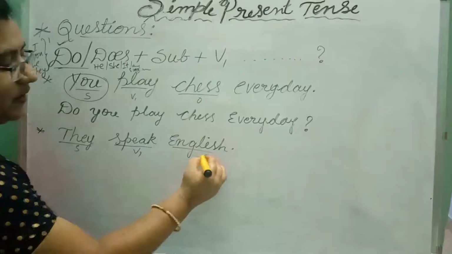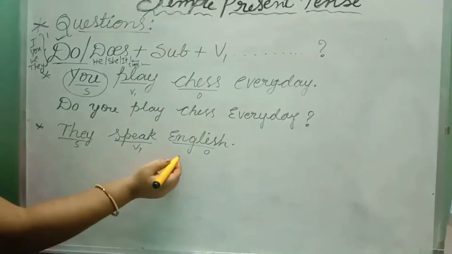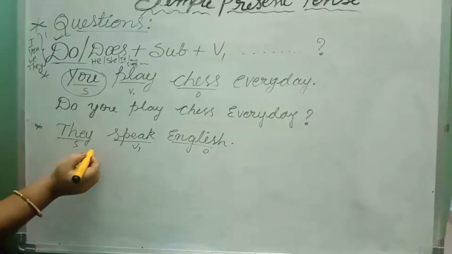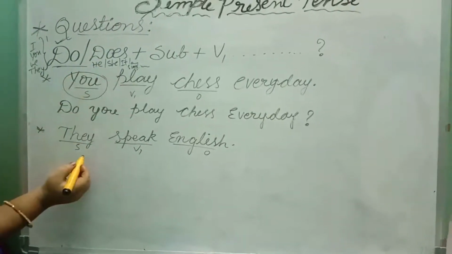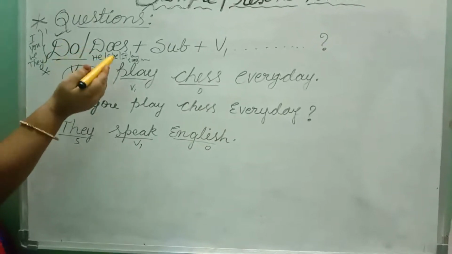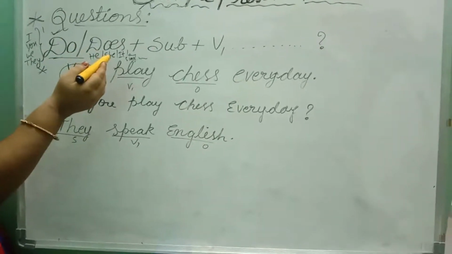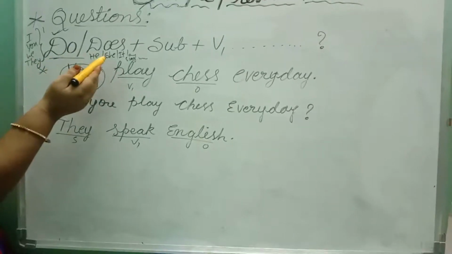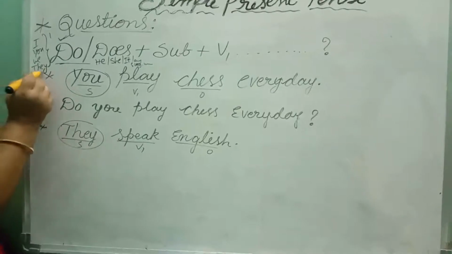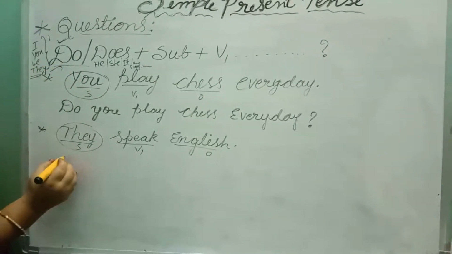English is the object. So, first we have to start the question with the helping verb. What are the helping verbs here? Do or does. What do we have to take? So, the subject is they. So, we have to take do.